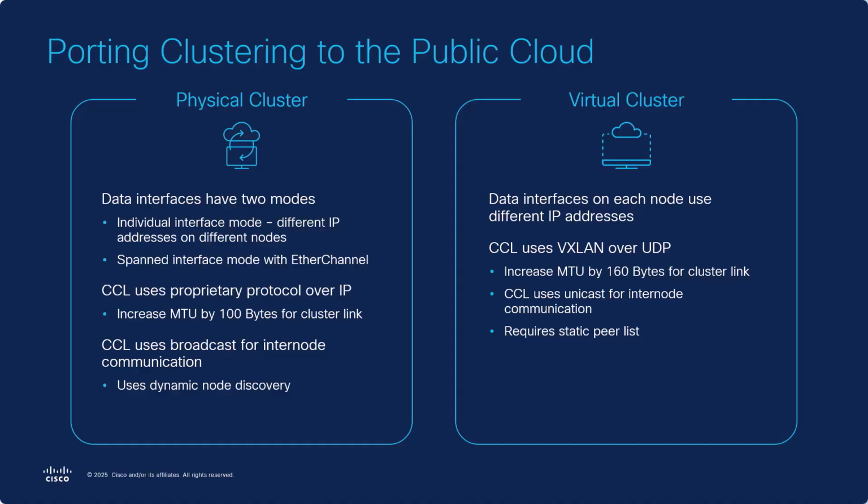Now, because of the difference between the cluster link protocol in physical clusters and the cluster link protocol in virtual clusters, the MTU has to be increased in the virtual clusters by 160 bytes. Also, the lack of broadcasting within the public cloud required us to replace broadcasting with unicasting, and that means that we need a static peer list to construct a cluster in the public cloud.